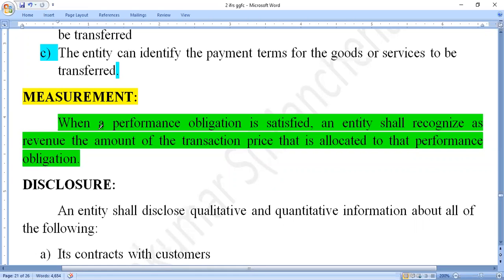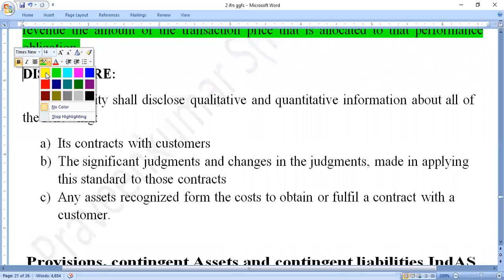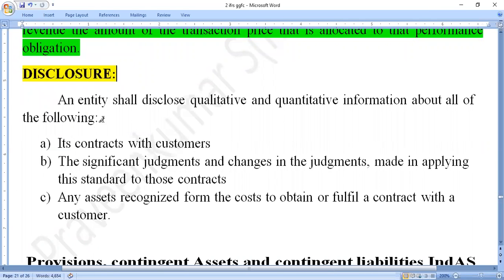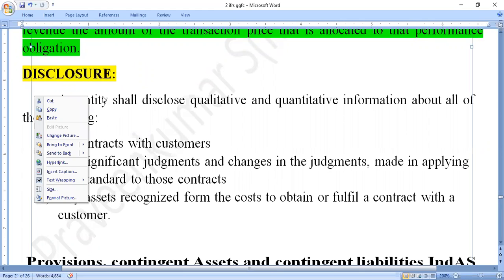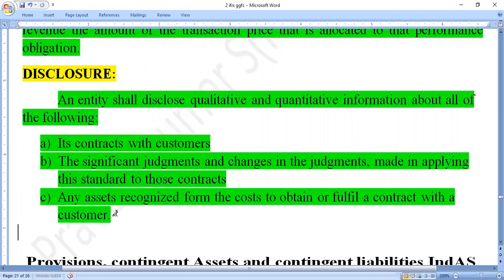After that, the next one here, disclosure. So what are the most important terms and items we should disclose in our financial statement? An entity shall disclose qualitative and quantitative information about all of the following.